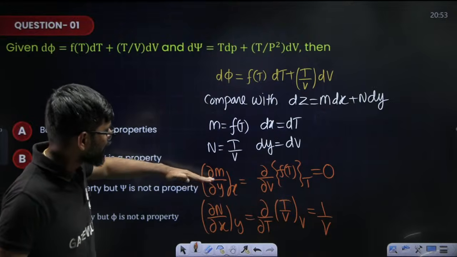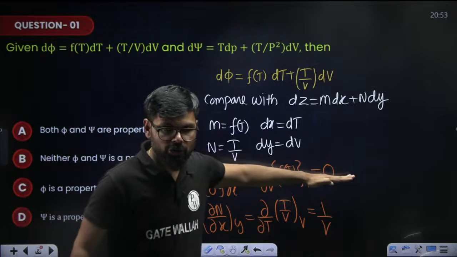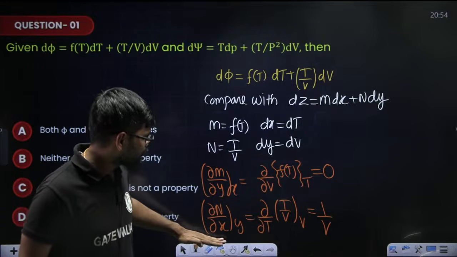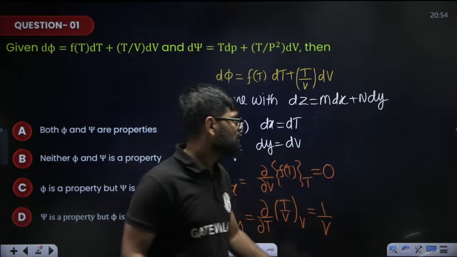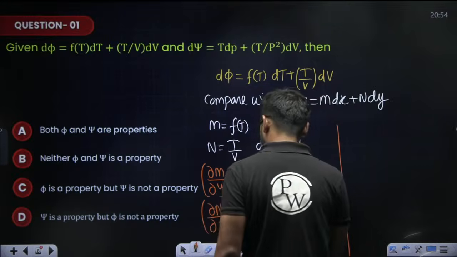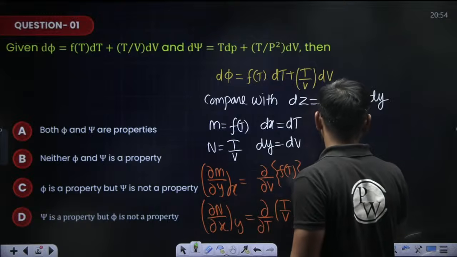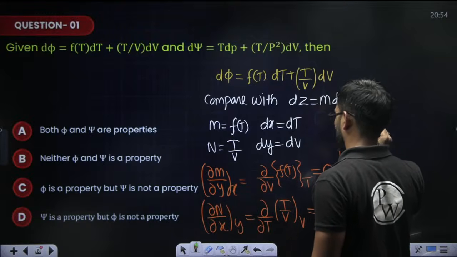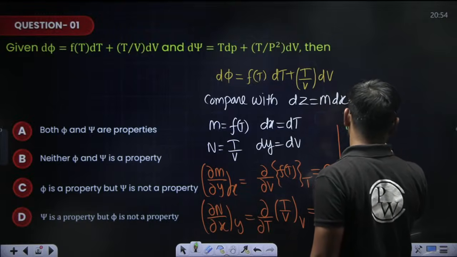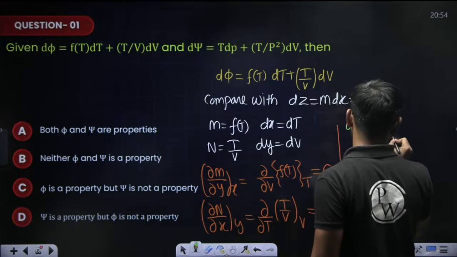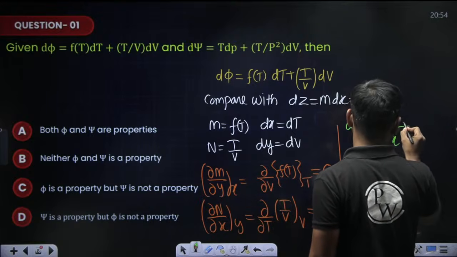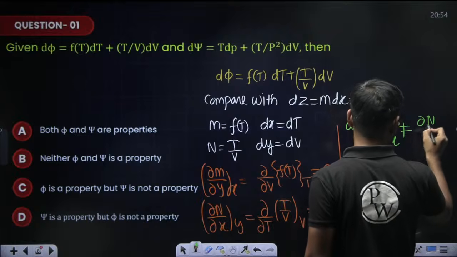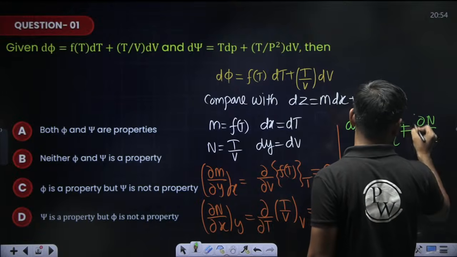Now if you see, dou m by dou y value is 0, whereas dou n by dou x value is 1 by v. It means that dou m by dou y at constant x is not equal to dou n by dou x at constant y.